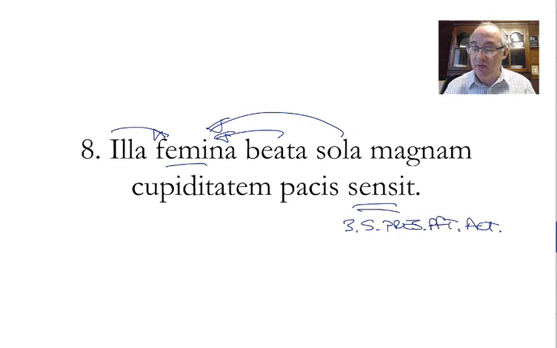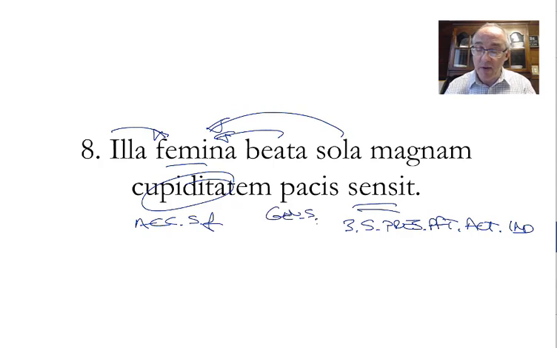That woman has felt the great desire, the accusative singular feminine, and magna modifies it, of peace, genitive singular feminine. Of peace, we would say for peace. The Romans were very consistent in saying of peace because they didn't have a word for for. That's just what it is. A desire of peace, we have a desire for. That's just our idiom. We don't use the genitive when it comes to that.